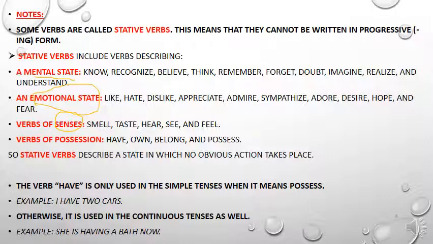Now we move to the verbs of possession. We cannot say I am having, I am owning, I am belonging, I am possessing, okay? I have, I own, I belong. These are called verbs of possession, okay? So these stative verbs describe a state in which no obvious action takes place. You cannot see the action which is happening. That's why we cannot use these verbs in the progressive form, I mean ing form.